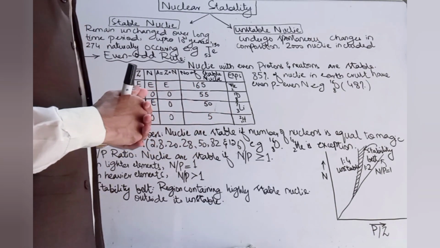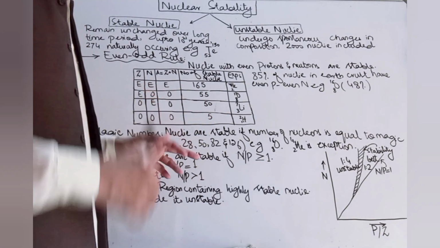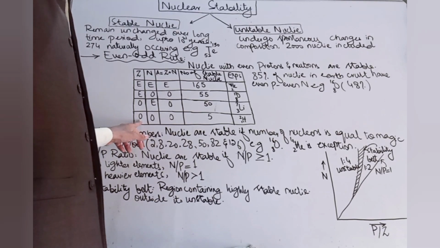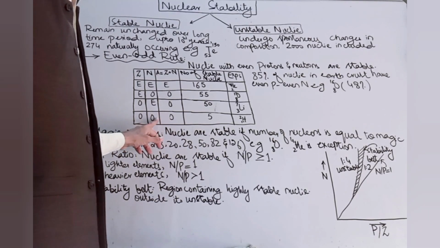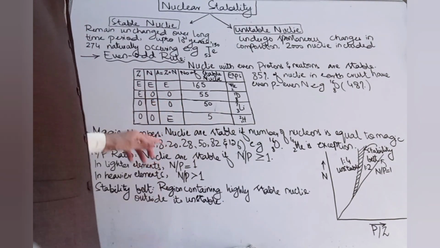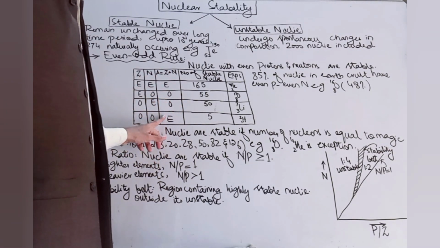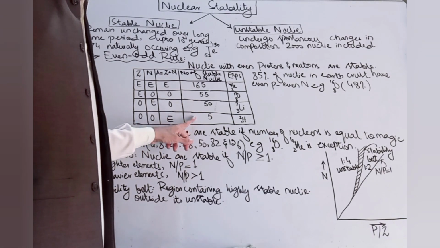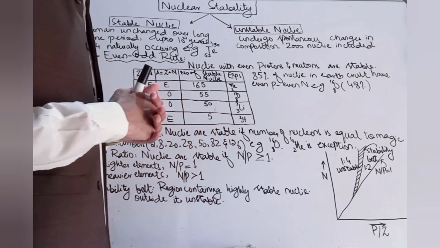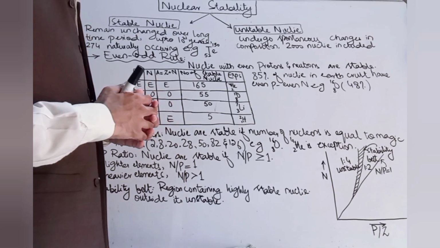Example of such category is lithium-7 (3,7). And the last one is the category which contains an odd number of protons and an odd number of neutrons. This is even. When both the number of protons and neutrons are odd, the atomic mass would be even. It contains a total of 5 stable nuclei in nature, and the example of such nuclei is hydrogen-2 (1,2).